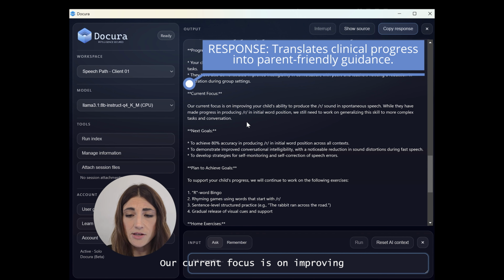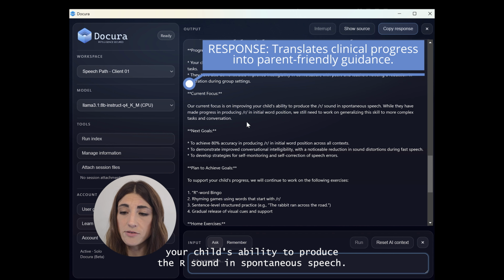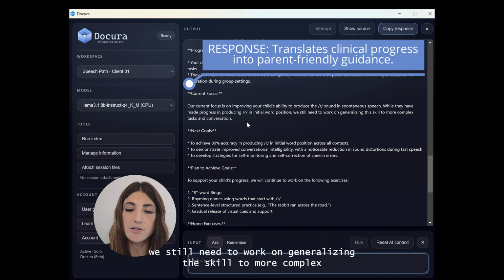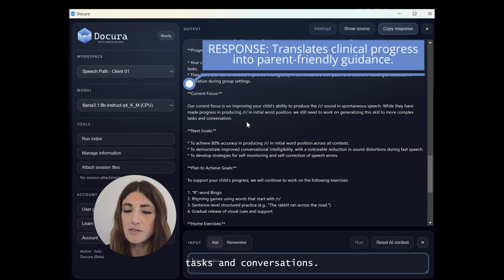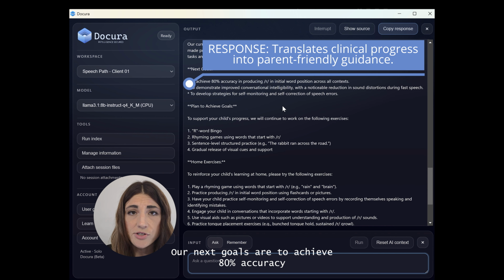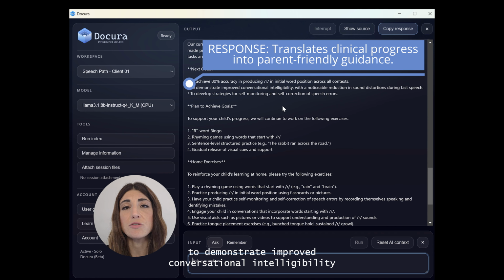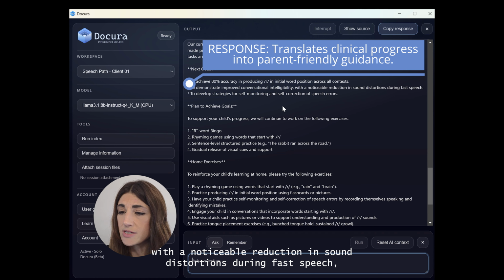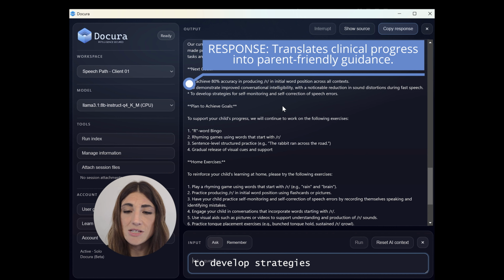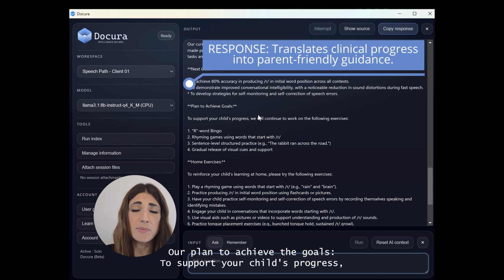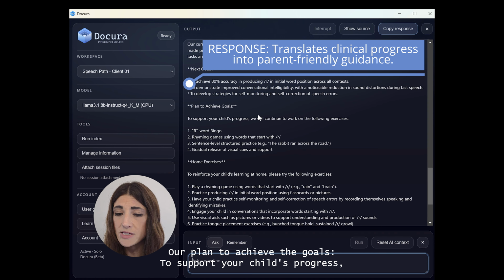Our current focus is on improving your child's ability to produce the R sound in spontaneous speech. While they have made progress in producing R in initial word position, we still need to work on generalizing the skill to more complex tasks and conversations. Our next goals are to achieve 80% accuracy in producing the R in initial word position across all contexts, to demonstrate improved conversational intelligibility with a noticeable reduction in sound distortions during fast speech, to develop strategies for self-monitoring and self-correction of speech errors.